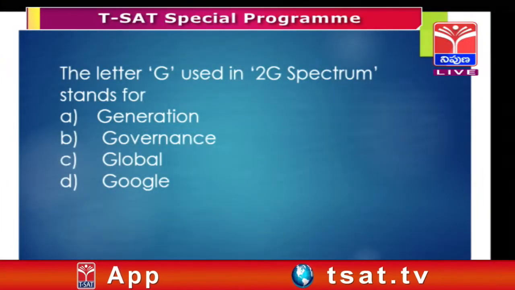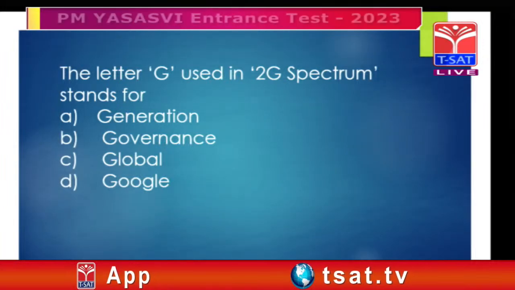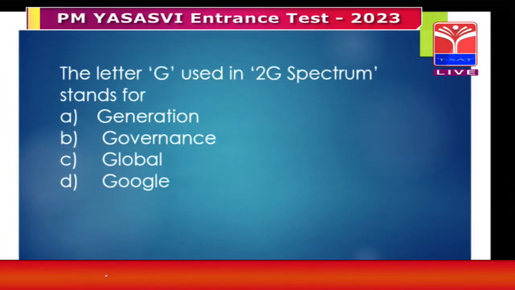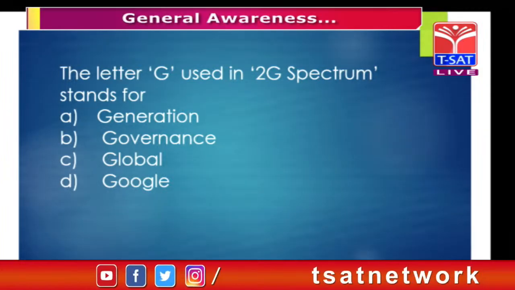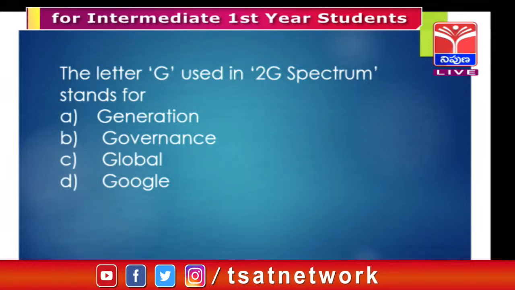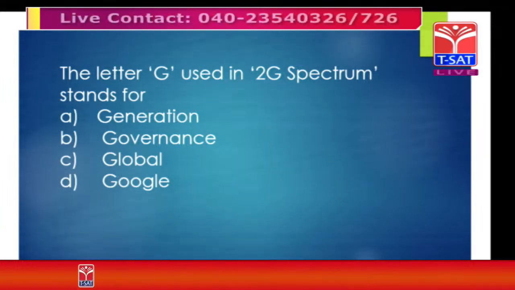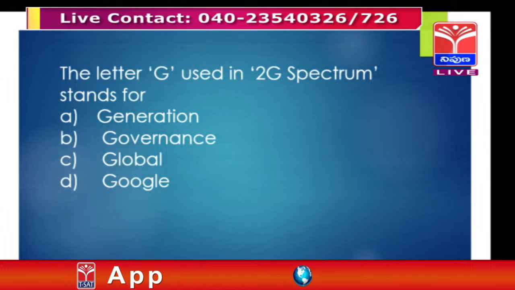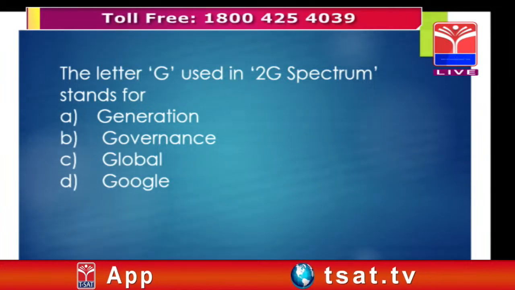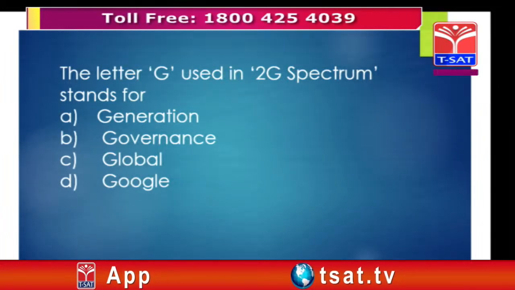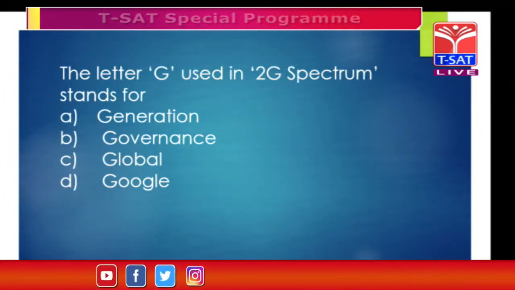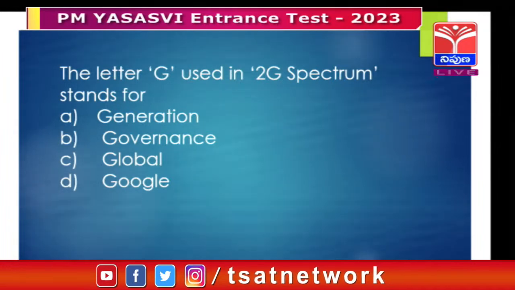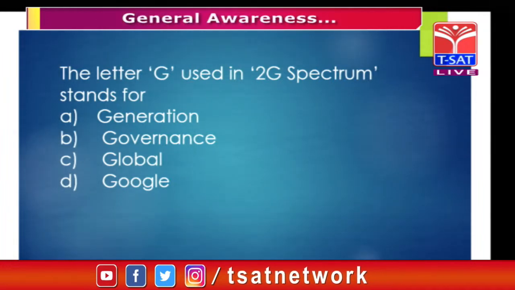The four options are: generation, governance, global, Google. Ordinary children can be tempted by Google, because it is a very familiar word. Otherwise they may feel it is global, governance, and of course generation also. So all four options are close to each other. Which answer is correct?